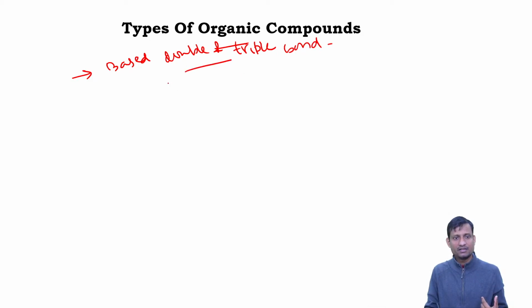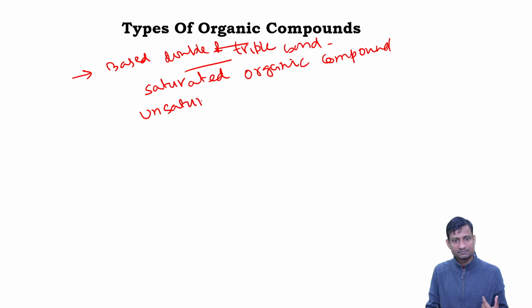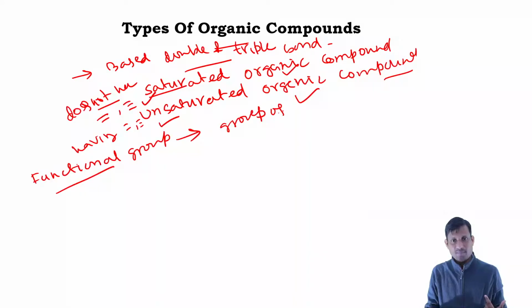We could say saturated carbon, or saturated compound, saturated organic compound, and unsaturated. And then based on the functional group, generally a group of atoms.